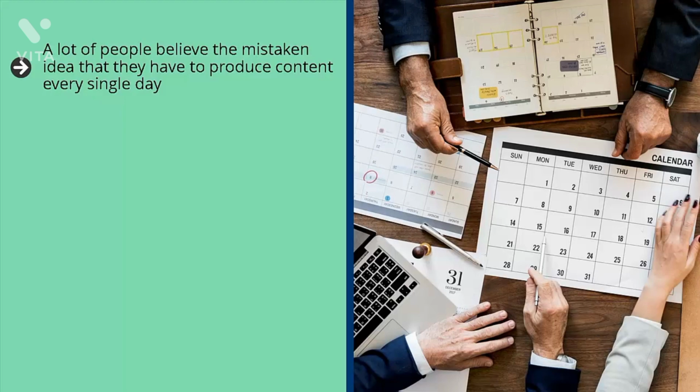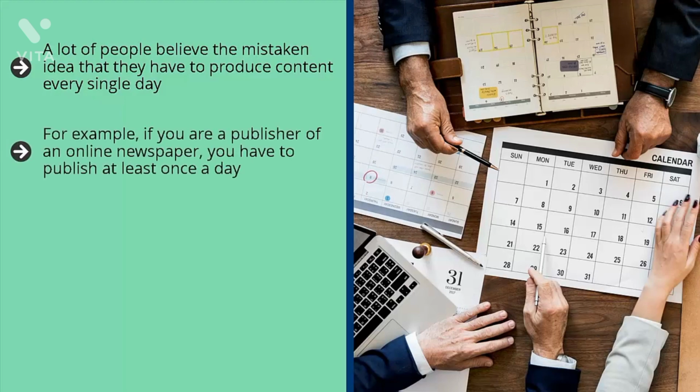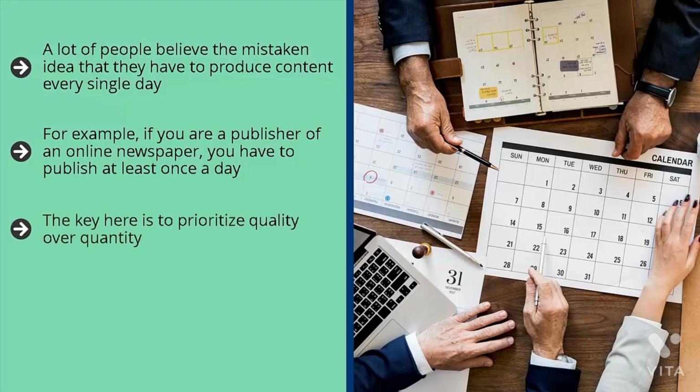It depends on your niche. For example, if you are a publisher of an online newspaper, you have to publish at least once a day. Oftentimes, news is updated several times a day. But if your niche is fairly static, like, let's say, insurance, and you're not offering insurance news, then you should publish once a month at most. The key here is to prioritize quality over quantity. This is how you will dominate your niche.